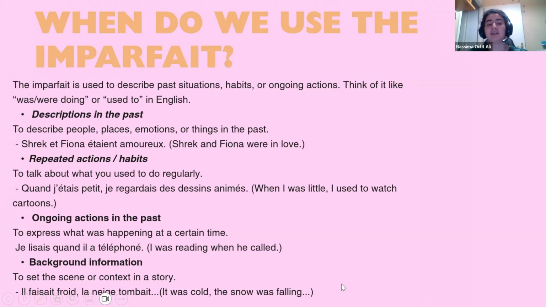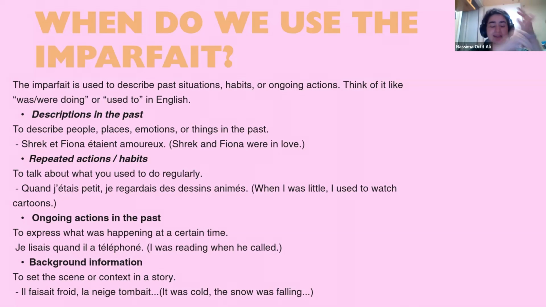For example, il faisait froid. La neige tombait. It was cold. The snow was falling. So we use it to describe in the past, to talk about repeated actions or habits, to talk about ongoing actions in the past, and also to talk about background information.